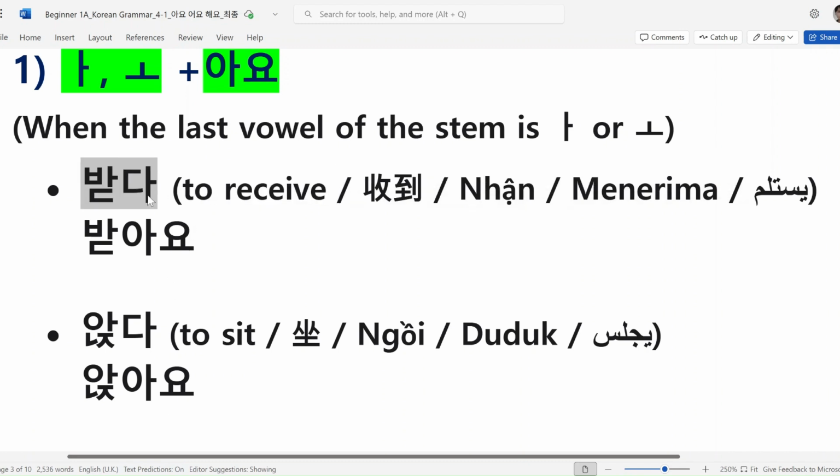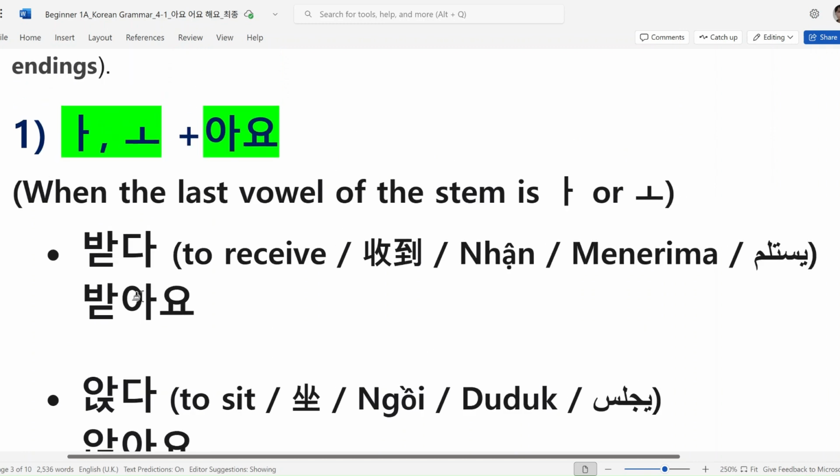So 받다, the ending is 다, which means the dictionary form. We don't use this dictionary form when speaking. So we change it to the informal speaking form, that is 아요.